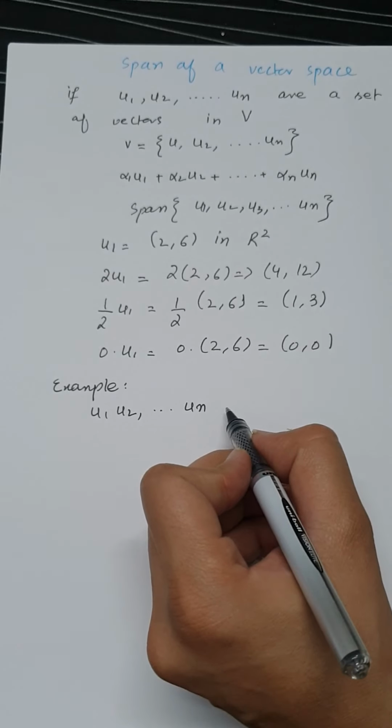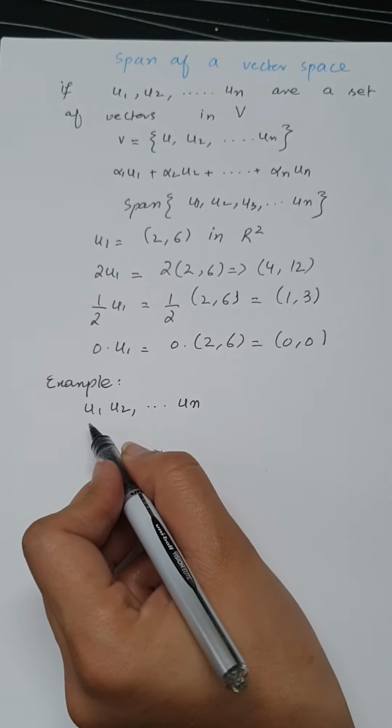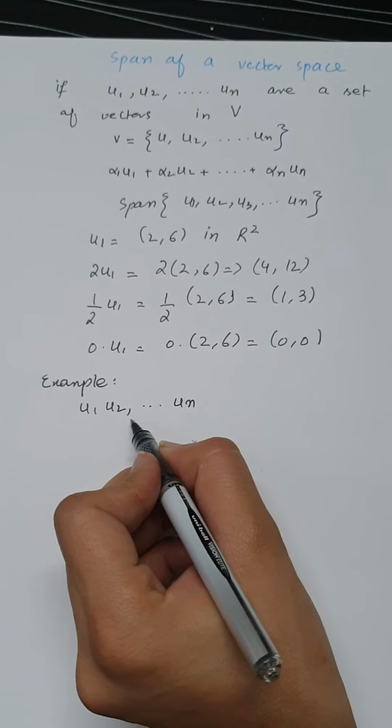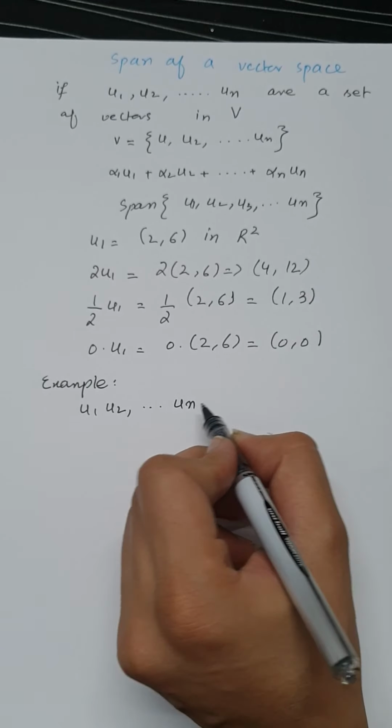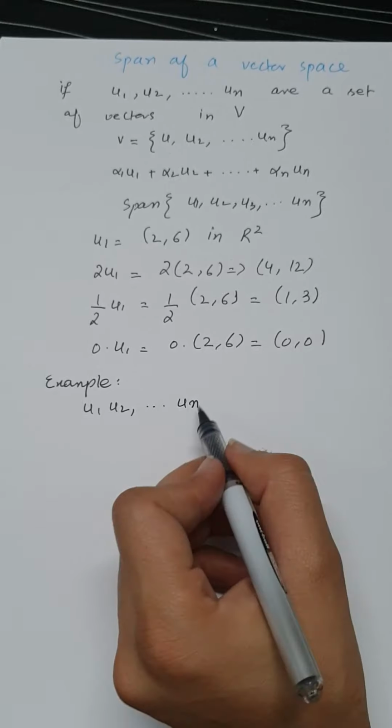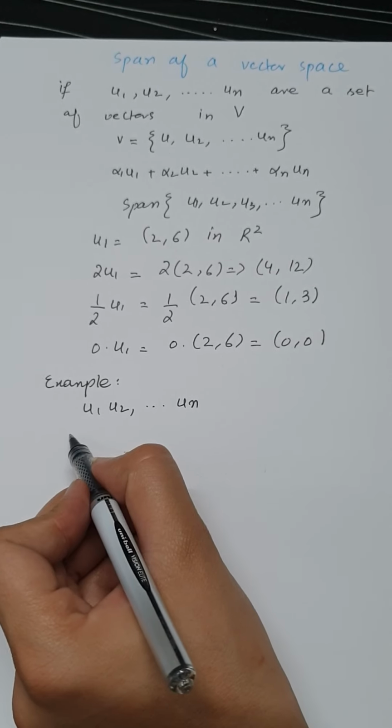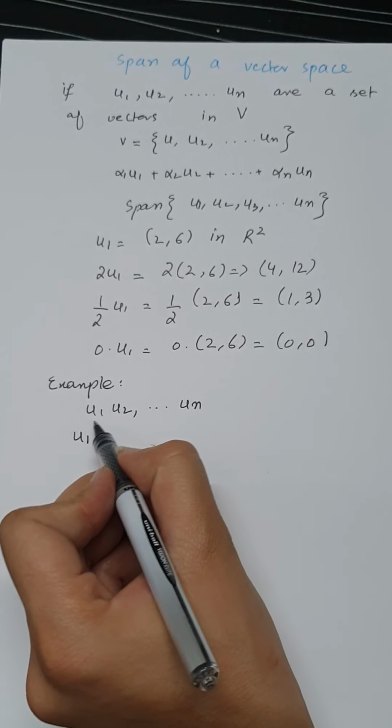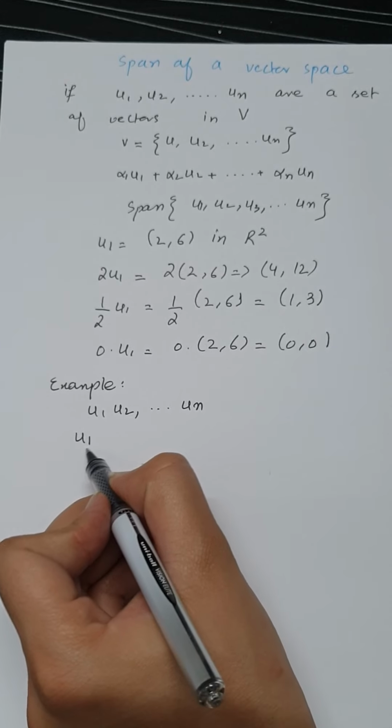So here each vector can be written as a linear combination of the set of the other vectors.